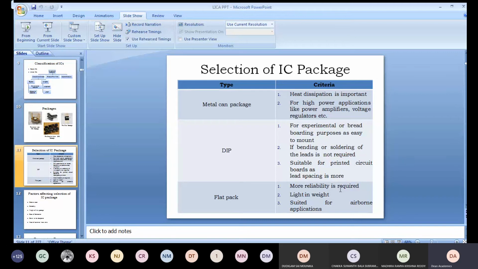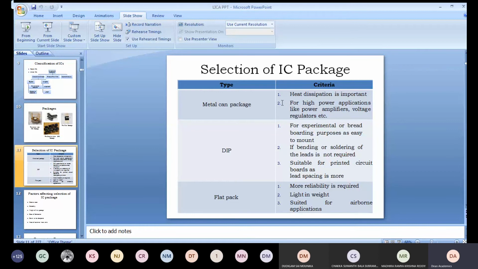That's why we buy a flight ticket with thousands of rupees, but we don't like to pay extra charges for extra weight. So what we do, if there is something more than 25 kgs, we remove some material and try to fit it inside. What I want to stress here is, in airborne applications, weight is a very important factor. So in such applications, flat pack is used. And in our laboratory, for experimental purposes, dual inline package is used. That's why all of you have identified your DIP package IC.